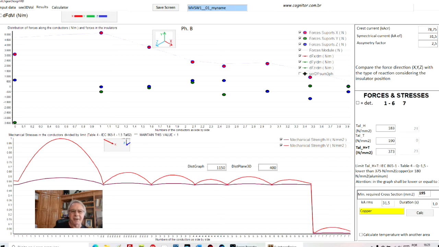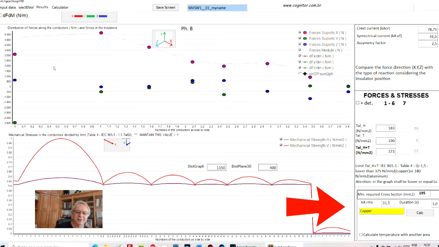You can see also here the minimum required area for that short circuit current that I typed in the previous screen, and for that duration, it was 31.5 kiloamps during 1 second. Here I have a calculation of the minimum cross-section area that I need to have in the earthing conductor, in the grounding bar, or things like this. Then I saw the results.